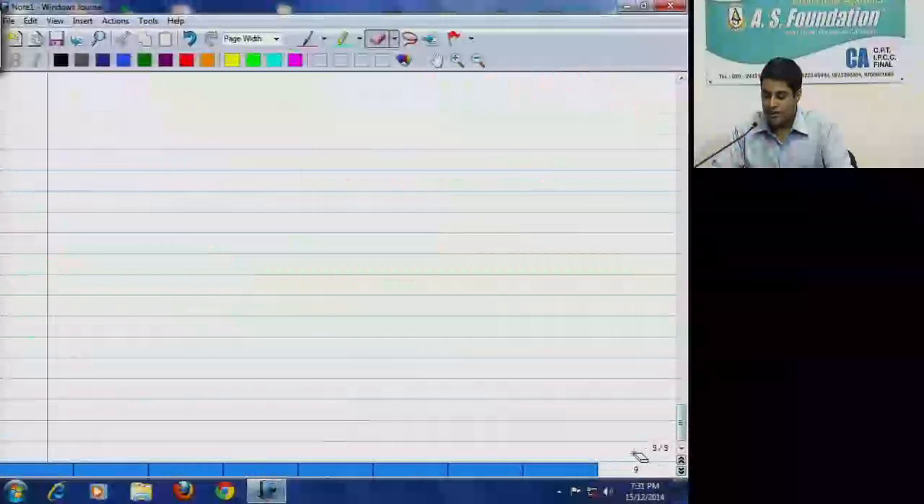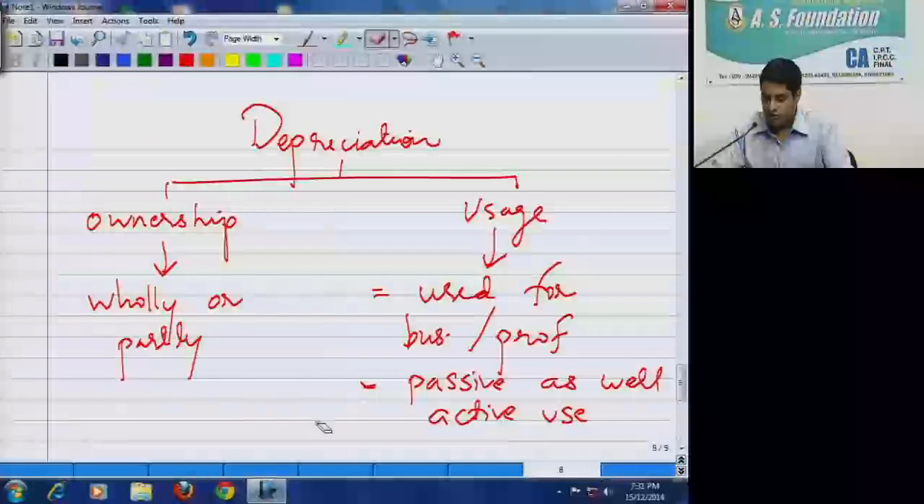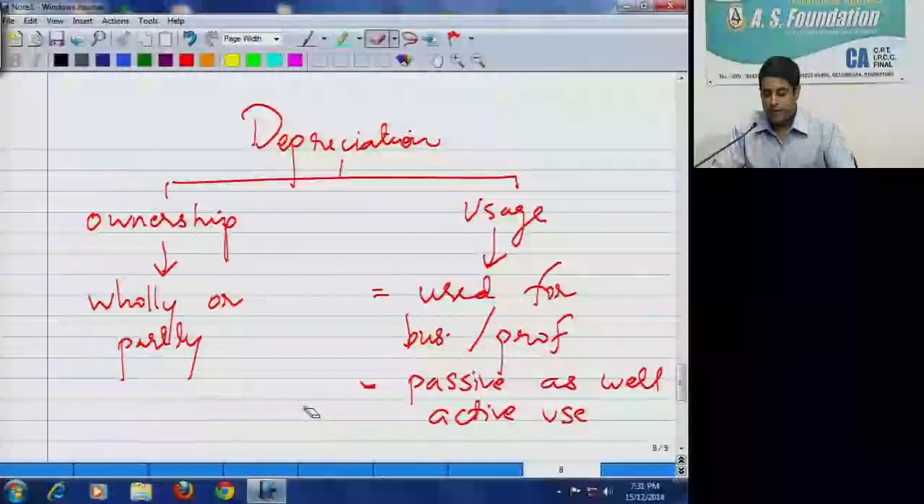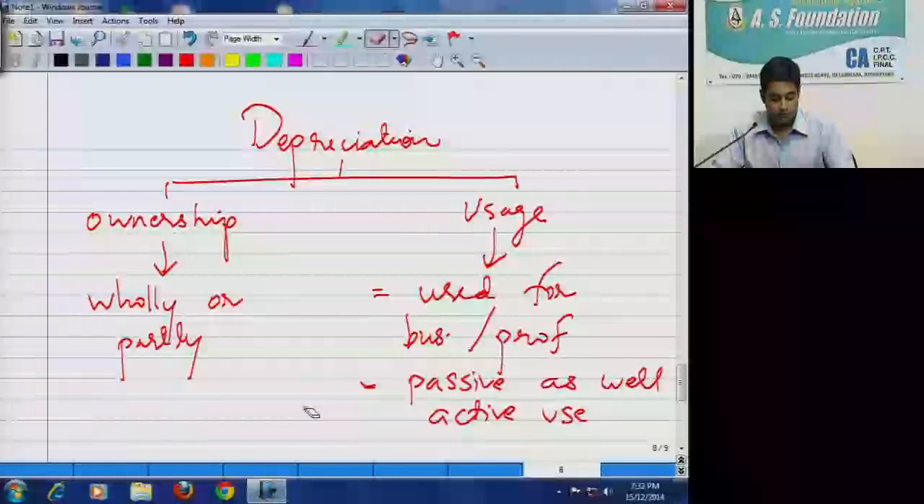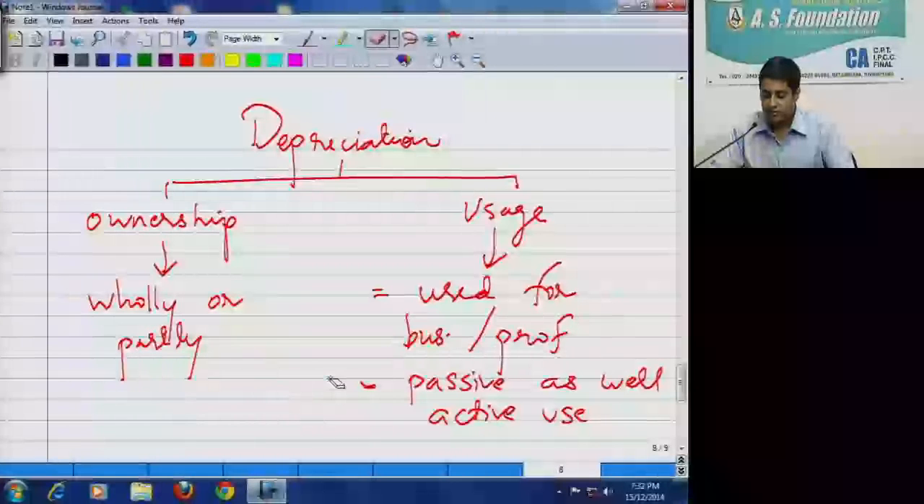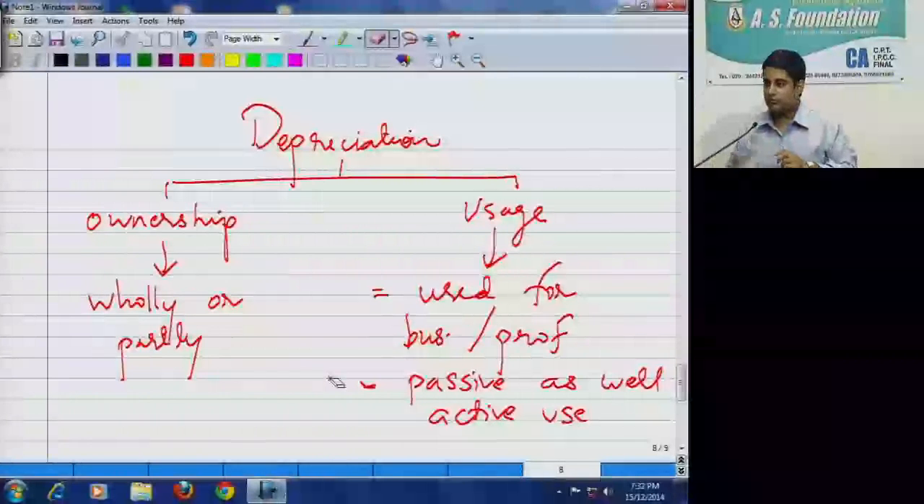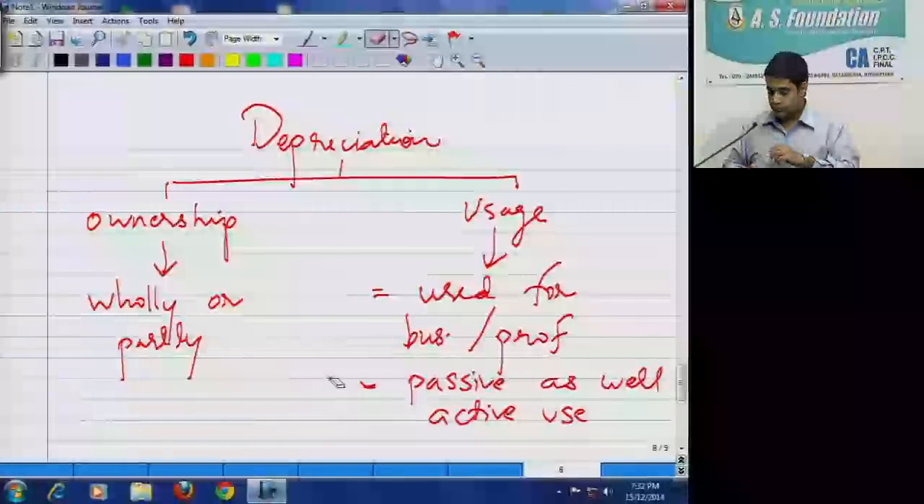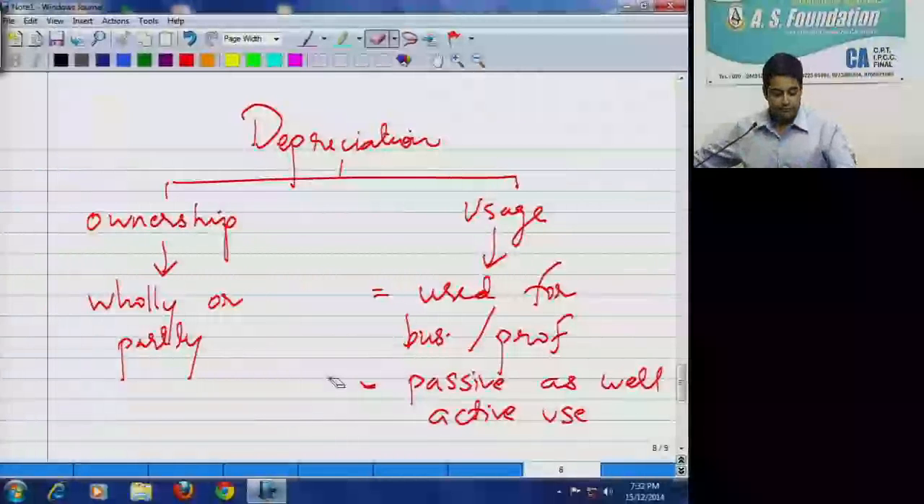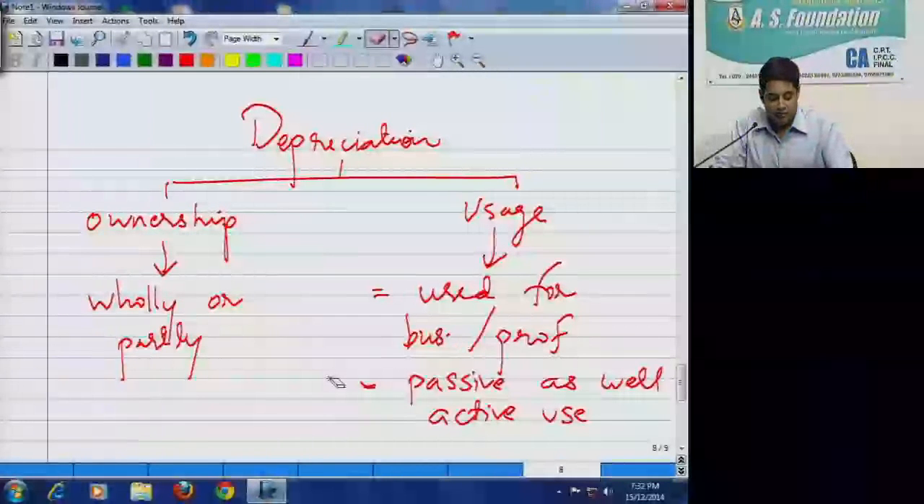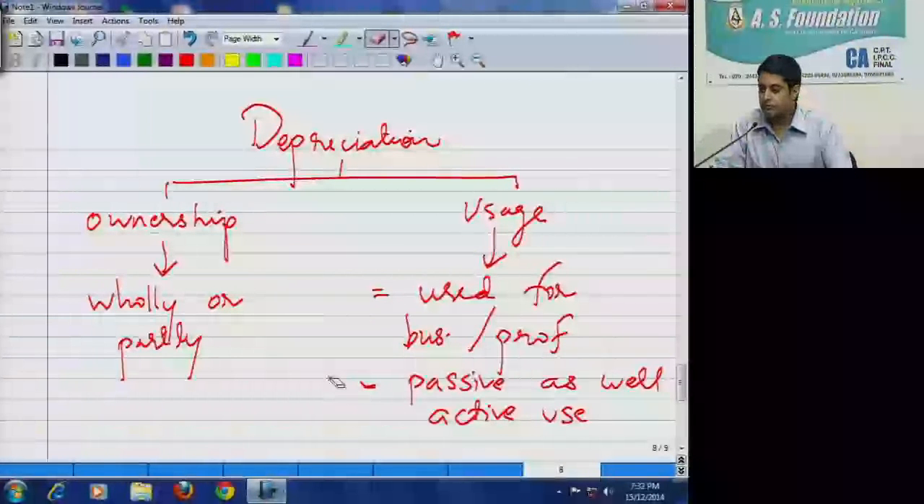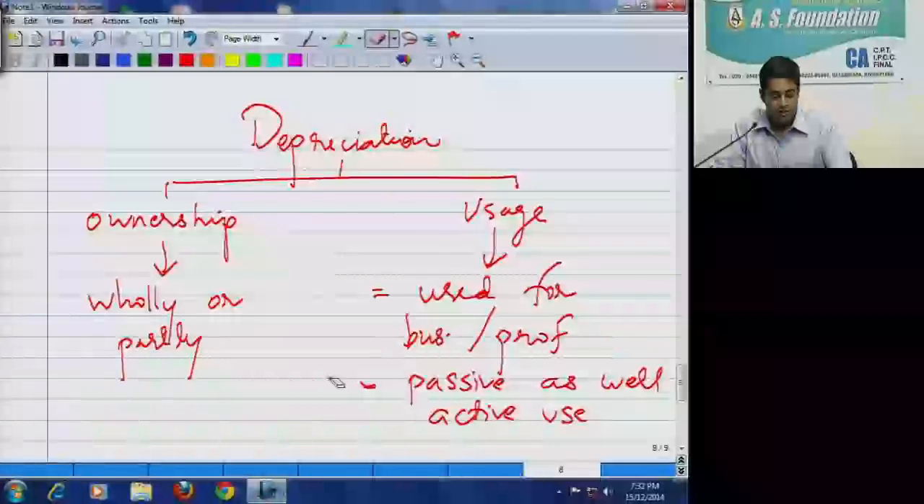Since the vehicles were used for carrying out the business of leasing, the criteria of usage is satisfied. Criteria of usage is satisfied.